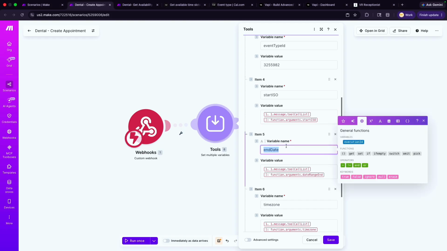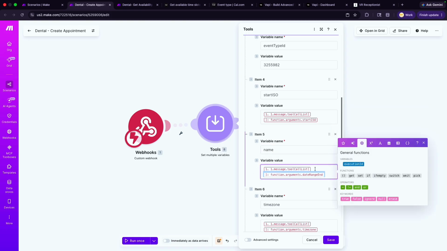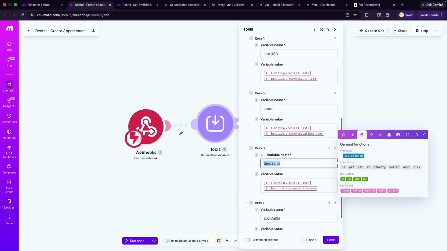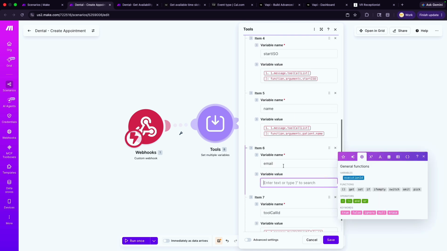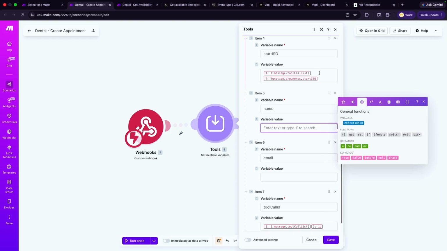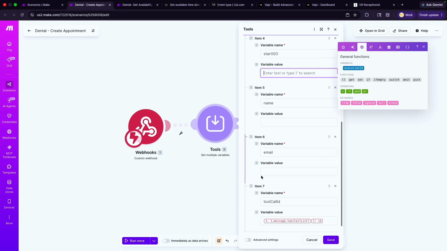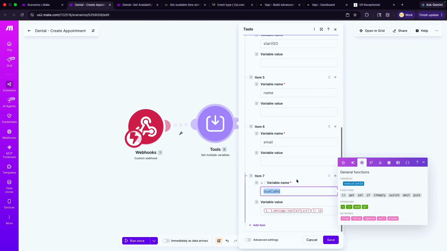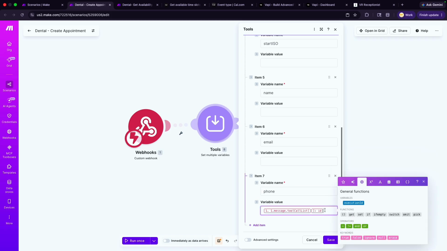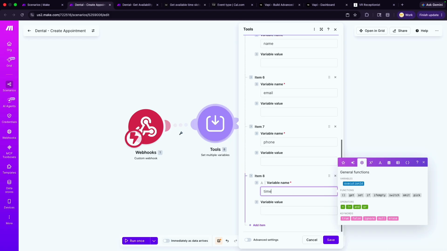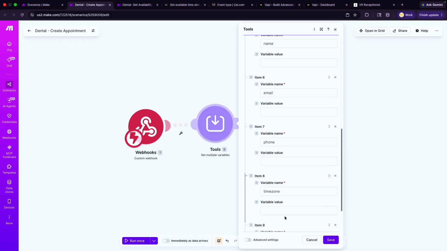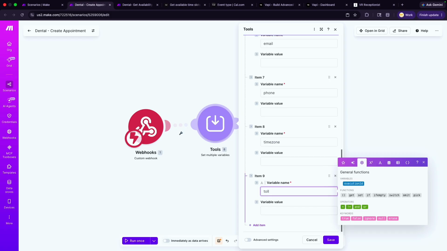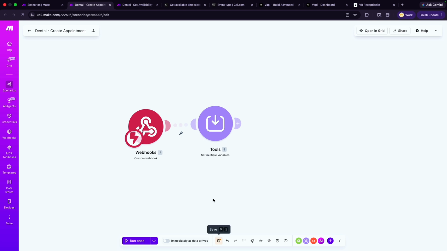And then we need to get the name of the person. We need to get their email. I'm just going to leave these empty for now because we will send all of this later. Okay. We need their email, their phone number, a time zone, and then the tool call ID. Okay, and we're going to save this.